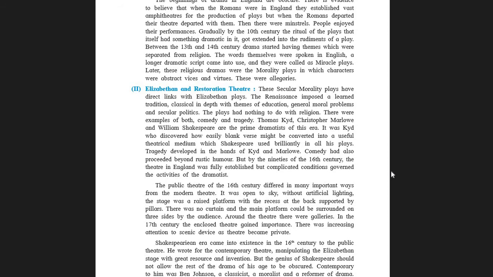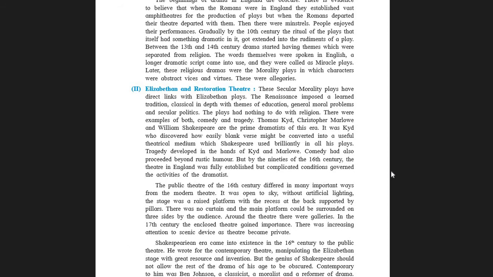So students, in classical depth with the themes of education, please take note. Now in the Renaissance period, different educational themes were introduced pertaining to different subjects. Moreover, students, even general moral problems and secular politics, everything was brought on the stage.